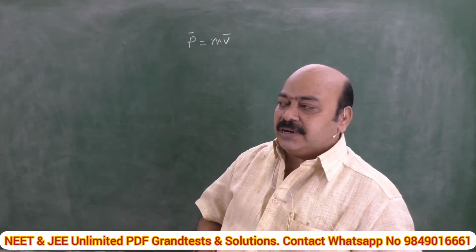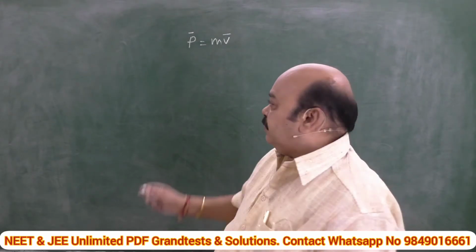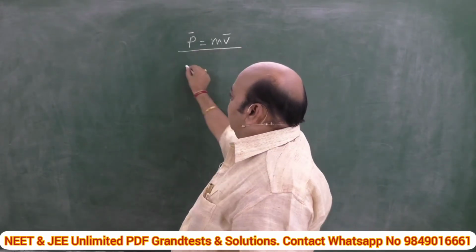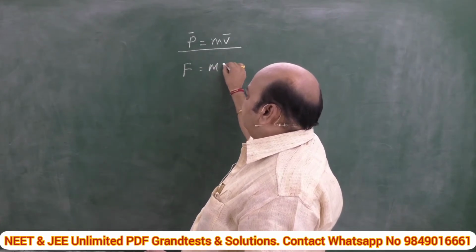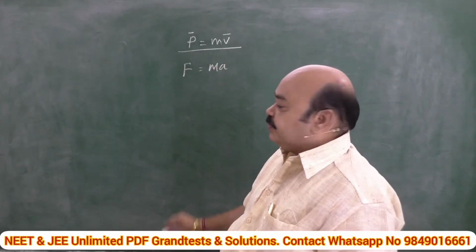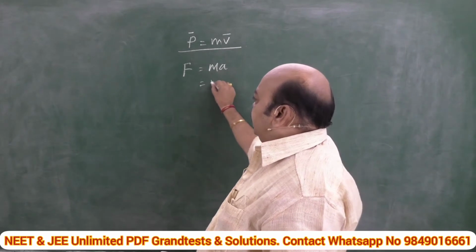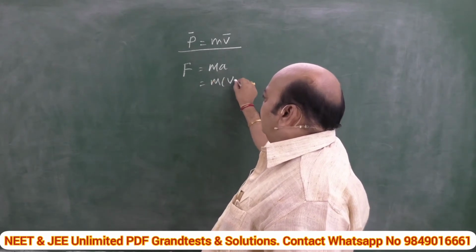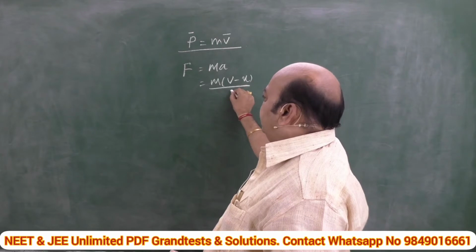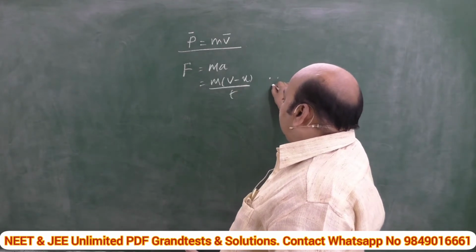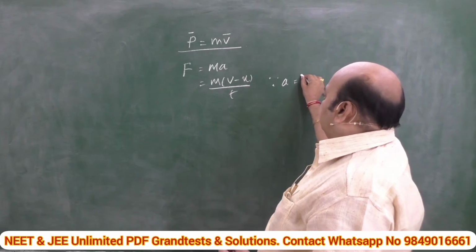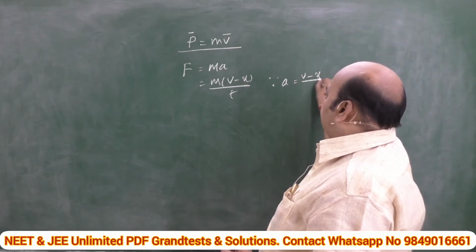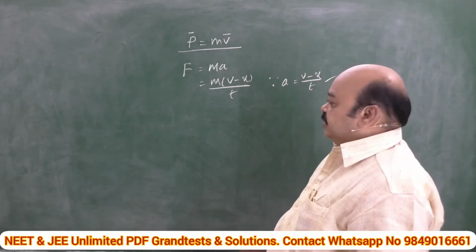That means the rate of change of momentum. The force acting on a body is nothing but mass into acceleration, which can be written as m into (v minus u) by t, since the acceleration of a body is nothing but rate of change of velocity.